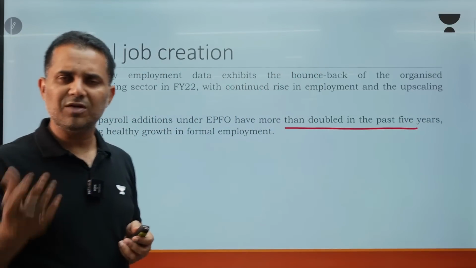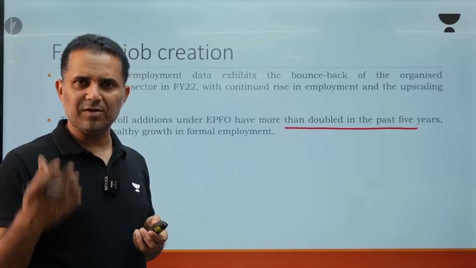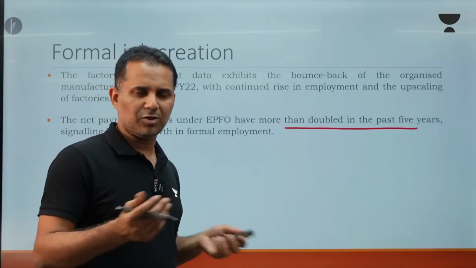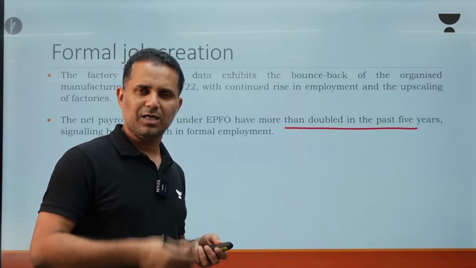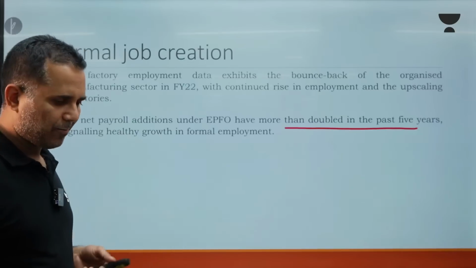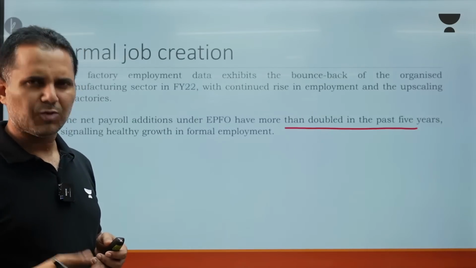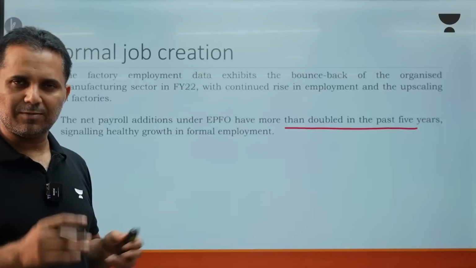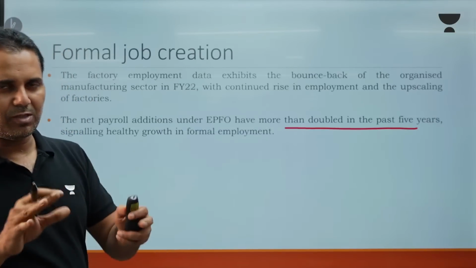That means the growth is around 15% every year. That's a great number, because our nominal growth is 9%, population growth is 1%, and formal job growth is around 15%. That means there is a shift from informal to formal.